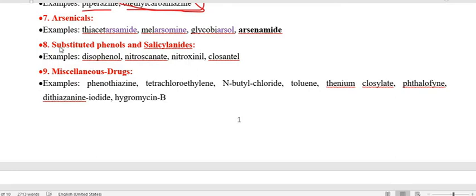Now the one left under the groups that act against the nematode are substituted phenols and salicylanilides and miscellaneous drugs. Under the substituted phenols and salicylanilides, the drugs are disophenol, nitroscanate, nitroxynil, and closantel.